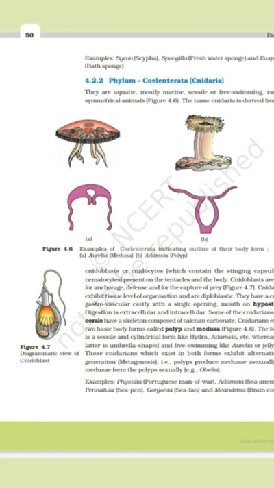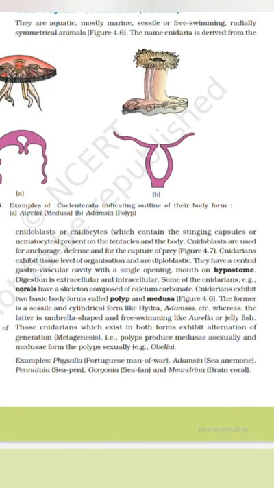Circulatory system is absent. Respiratory system consists of body surface. Means like Porifera, the respiratory system is present in the body surface. Excretory system consists of body surface. Same, excretory system is also present in the body surface. Cnidaria exhibits 2 types of forms.